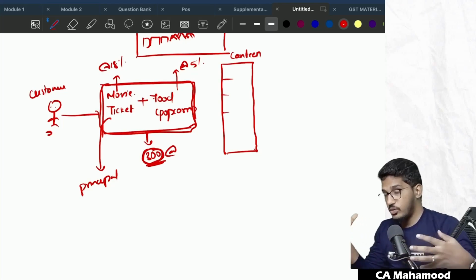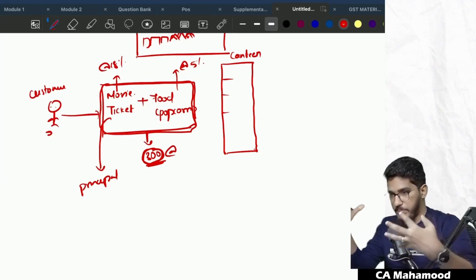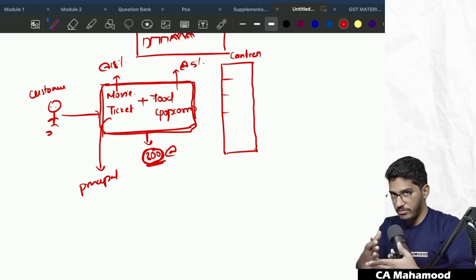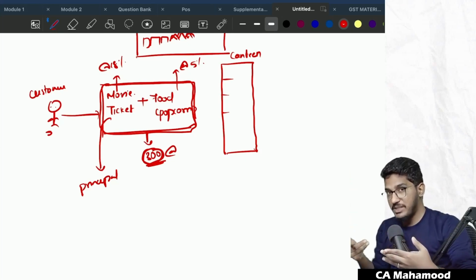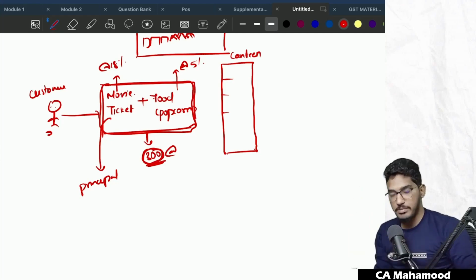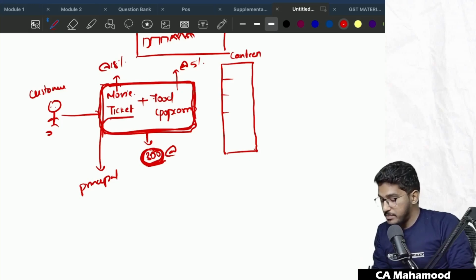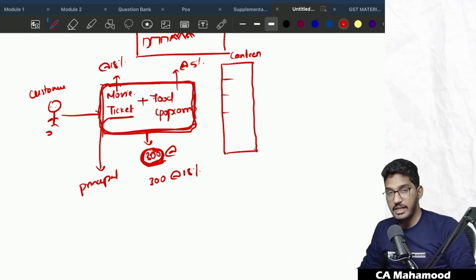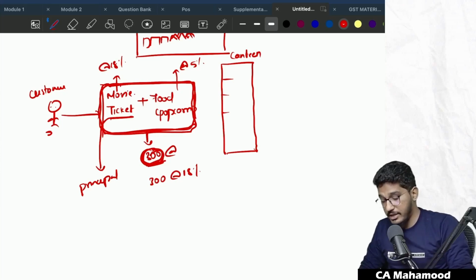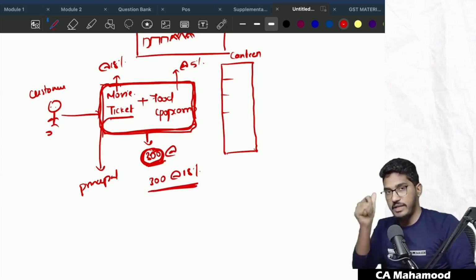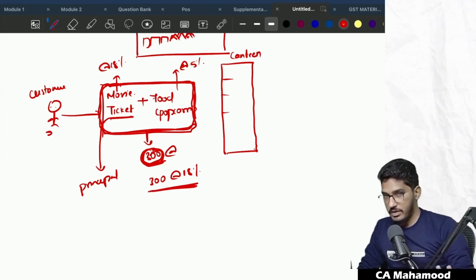So two supplies are actually bundled, and this bundling is in the natural course of business, out of which one is the principal supply and the other supply is an ancillary supply. So this perfectly fits under the composite supply definition. So the entire value will be treated as value for the supply of the principal supply. Here the principal supply is watching a movie, and this entire 300 rupees for this combo should attract GST at the rate of 18%. Everybody agree with me? Clear and comfortable?